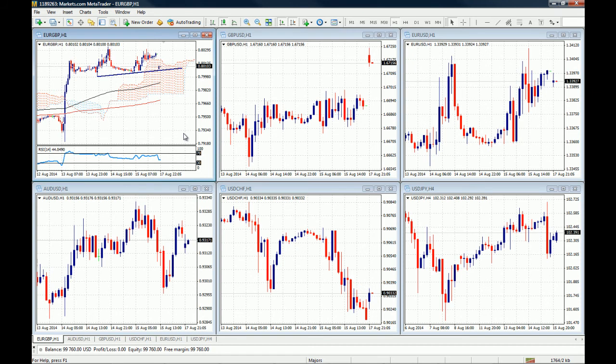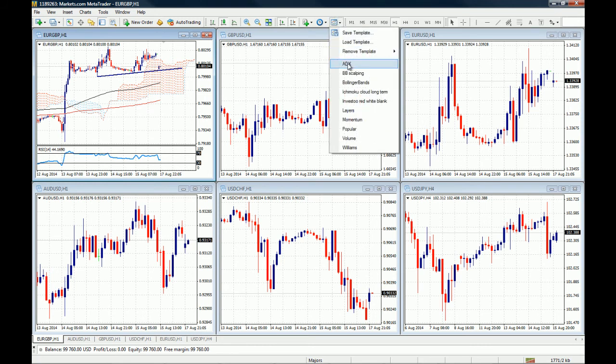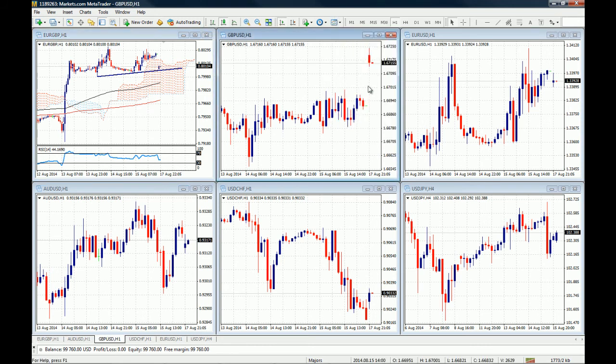And if you are a swing trader, you will have maybe fewer indicators, but you will have more solid readings on them. And it's always good to have these templates saved as you have here.